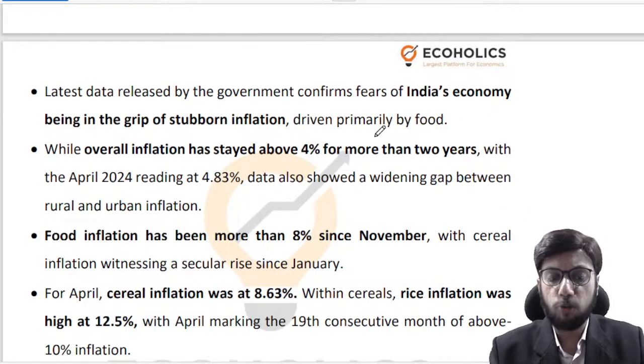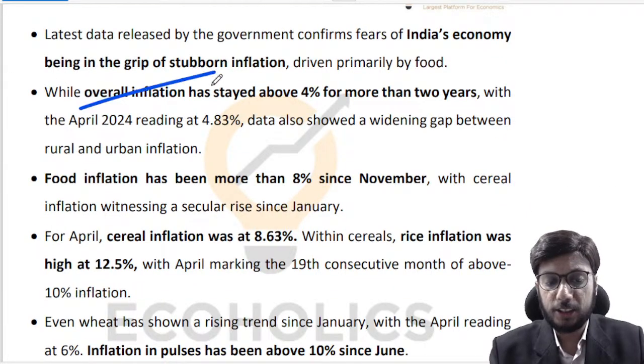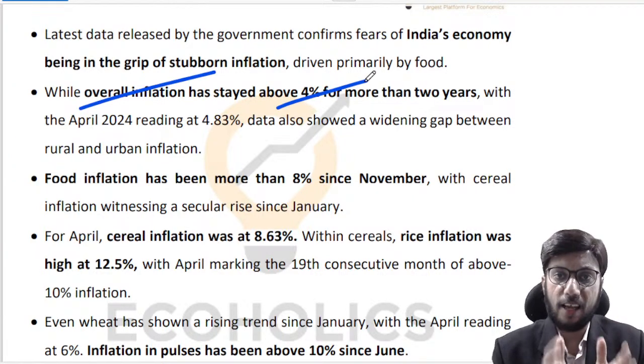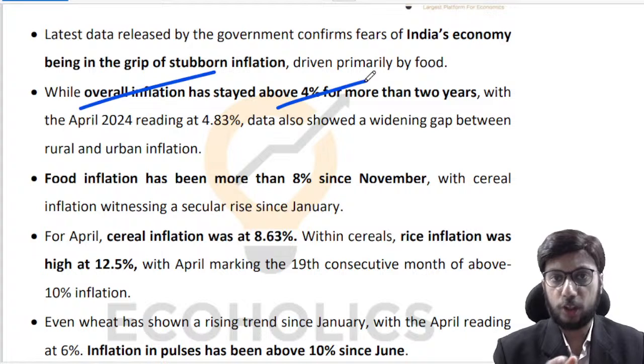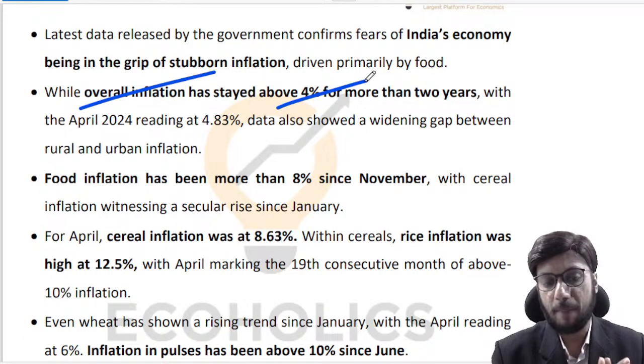It is data related to food inflation. Now overall inflation in India has been more than 4%. The target in front of RBI is to ensure that consumer price index combined, CPI combined, is 4% plus or minus 2%. Right? That is what the RBI's target is. But that doesn't mean that you can allow consumer price index combined to be close to 6% for 2 years. That is what is happening in India.